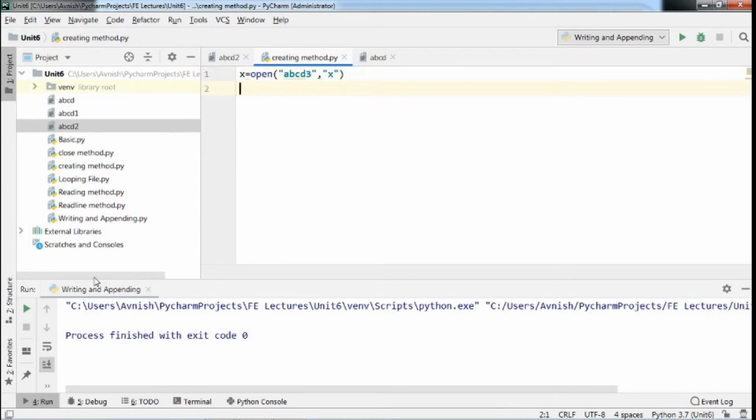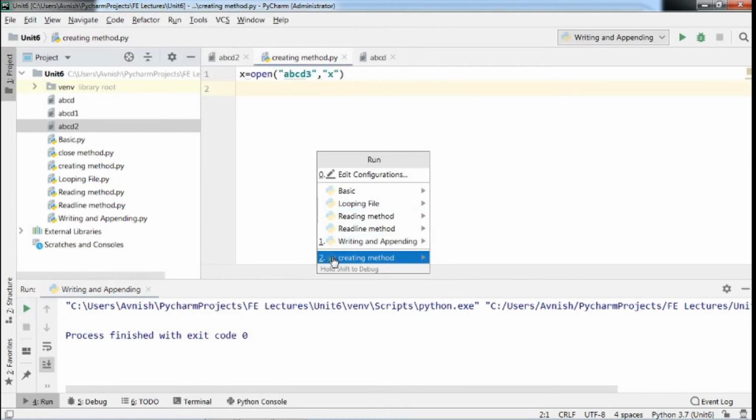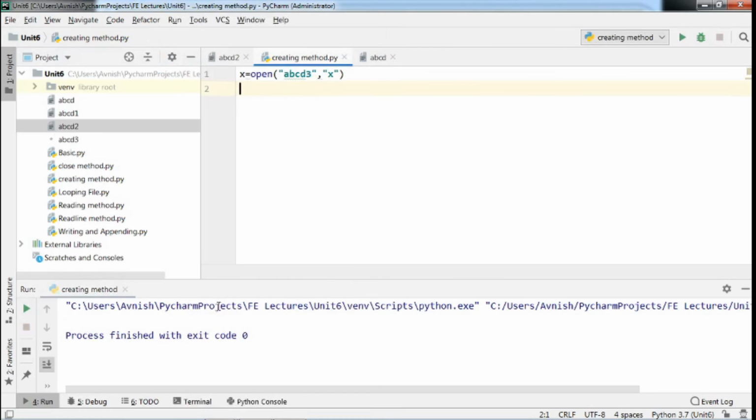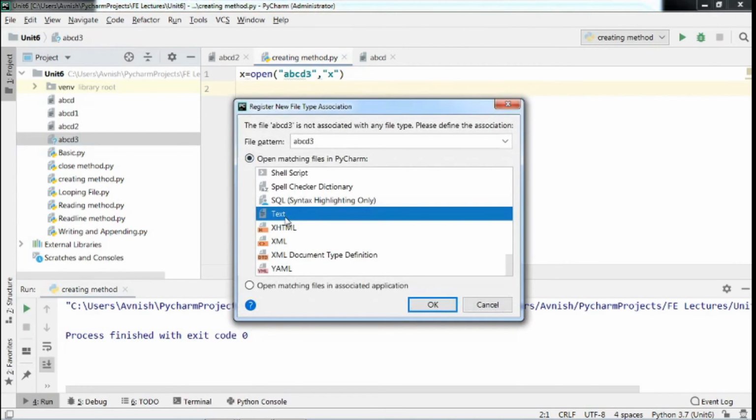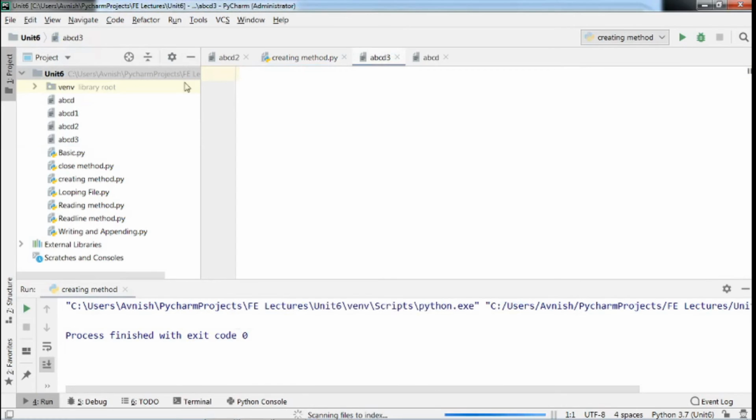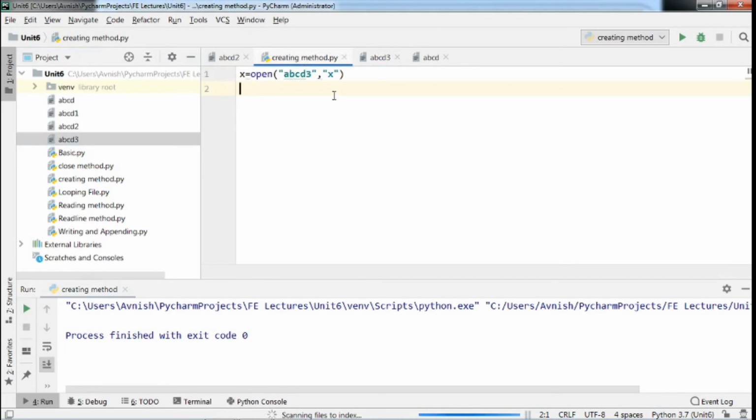First of all, we will execute this code. See here, we have to mention the extension for that file, .txt. This ABCD3 file is already created using this X mode. Now, if we try to run this code again, what happens we will see.